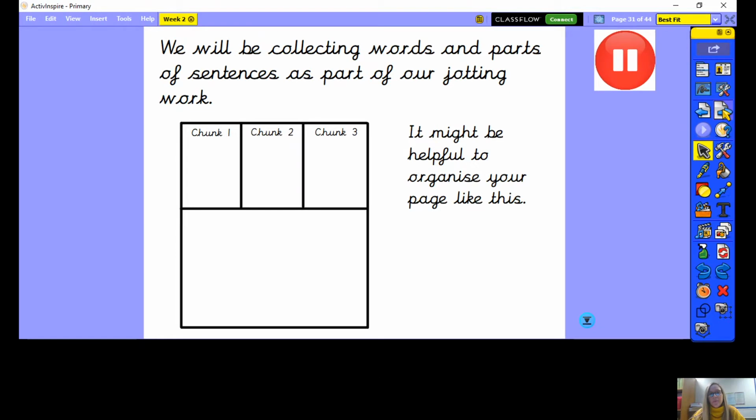So let's think about today we're going to be collecting words and parts of sentences as part of our jotting work. So I thought it might be helpful if you want to organise your page a bit like this. So if you draw a line through the middle of your page, and then you can split the top half into chunk 1, chunk 2 and chunk 3, and that's where you could collect your jottings today. And then the bottom part of your page can be when you write your paragraph, and then you've got all the information you need, all the nice words that you're going to use, the vocabulary above, that you can spot those really easily. So if you want to organise your page like this, pause the video now while you have a go at doing that.